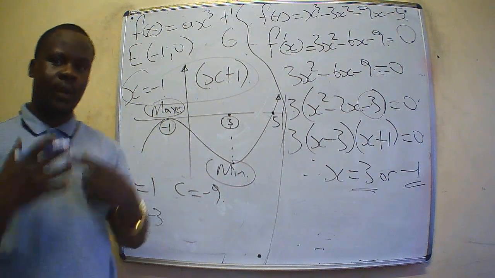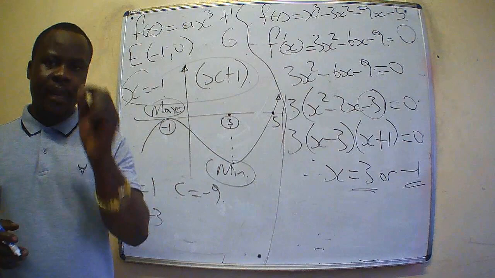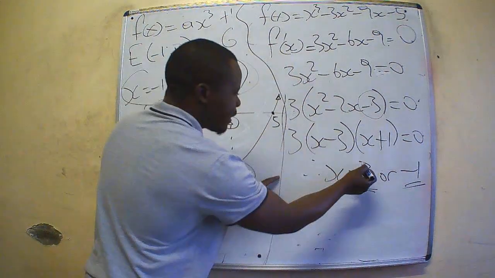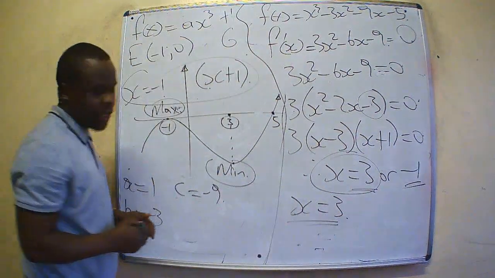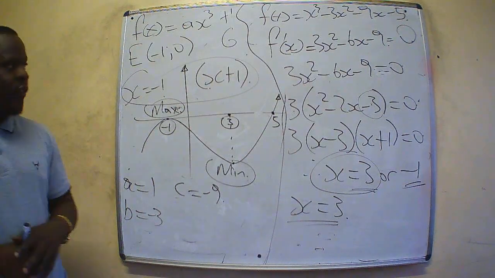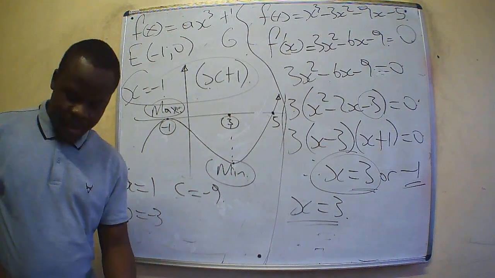So therefore, let us answer the question. The question was, calculate the value of x at the local minimum. The value of x at the local minimum in this case is found at x is equal to 3. This is the local minimum, x is equal to 3. Since we found the local minimum, x is equal to 3, let's move on to the next graph.